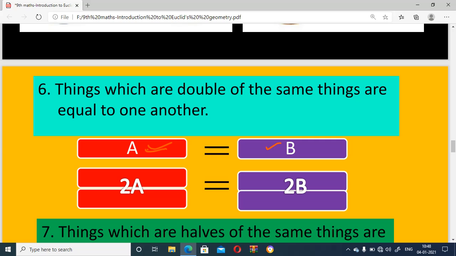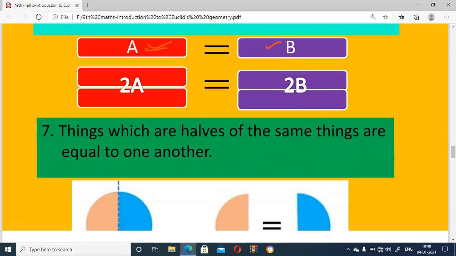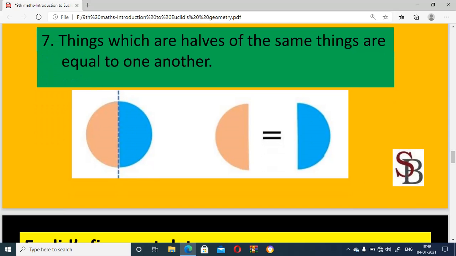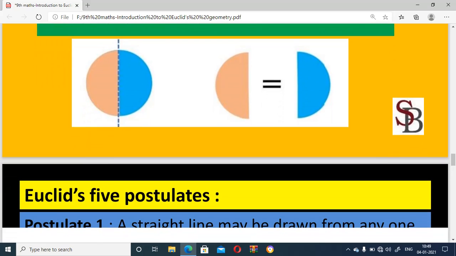Means the things which are double of the same thing are also equal to one another. The seventh one: the things which are halves of the same thing are equal to one another. Means this is one of the circle. By taking half of this thing, we get both halves equal. Therefore, the things which are halves of the same thing are equal to one another.